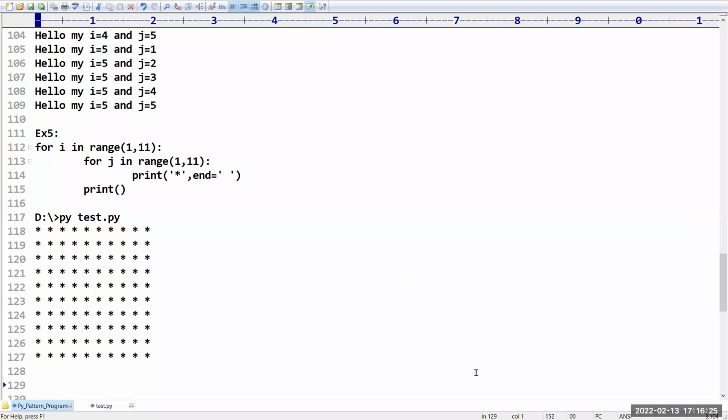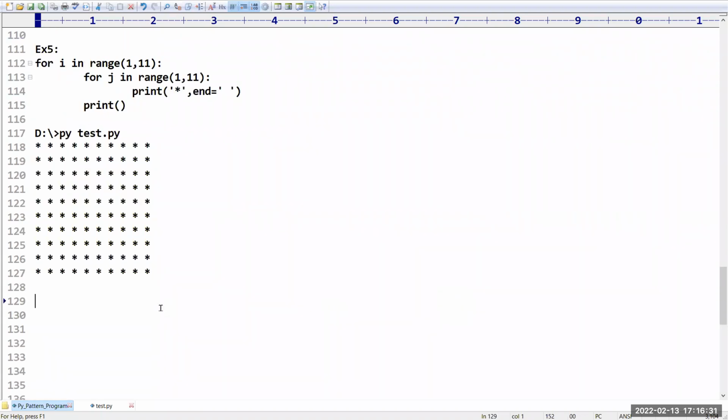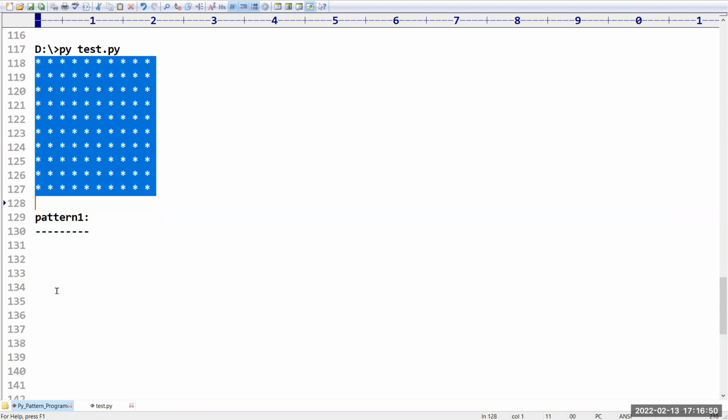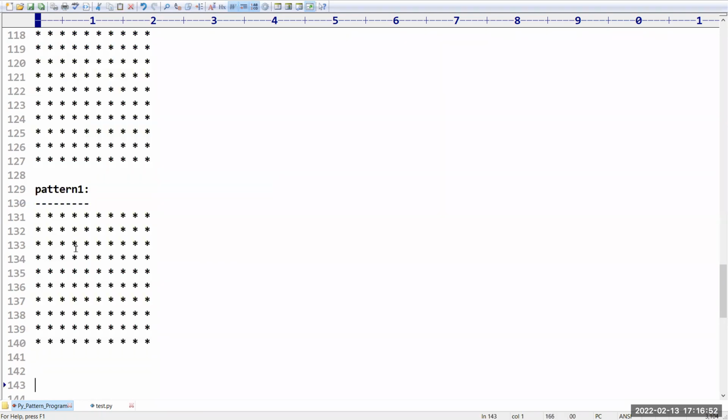Sir, I hope the basic idea of a pattern, how to create the first pattern, is very clear for you people. Please confirm this first pattern, pattern number 1. Is it clear for you people? Pattern number 1, first pattern, how to draw it and what is the output. Please confirm, friends.